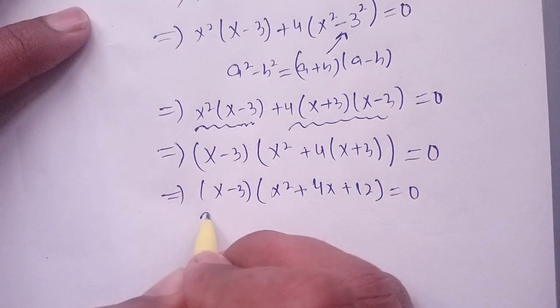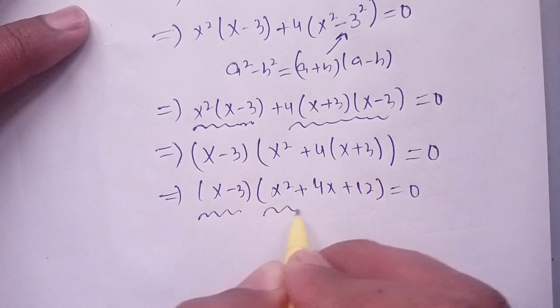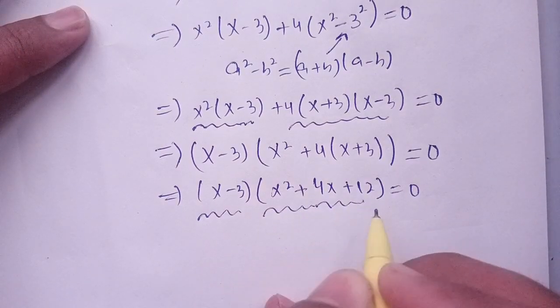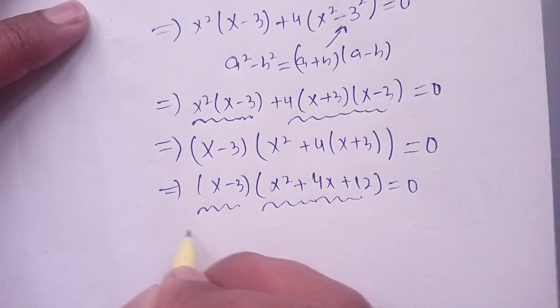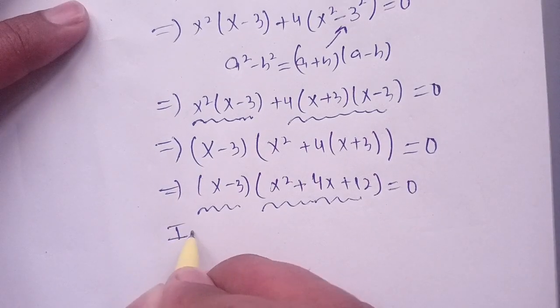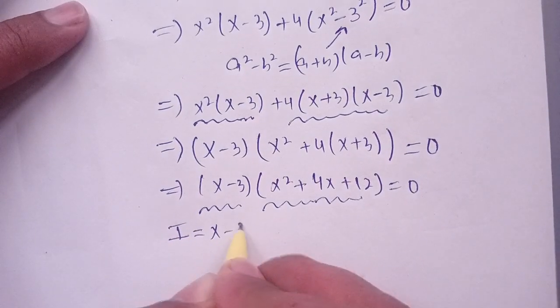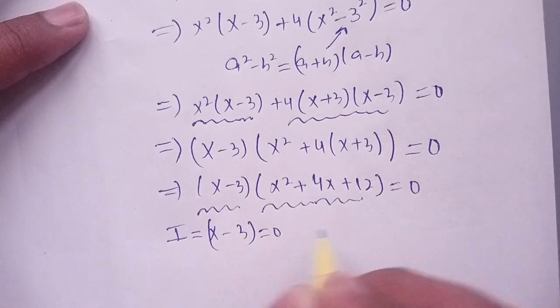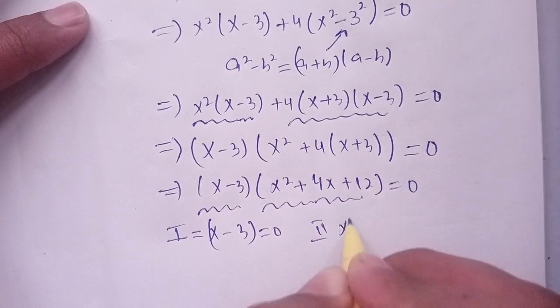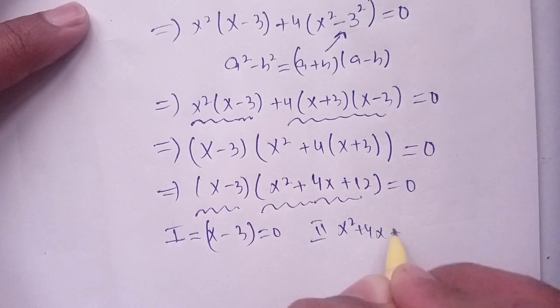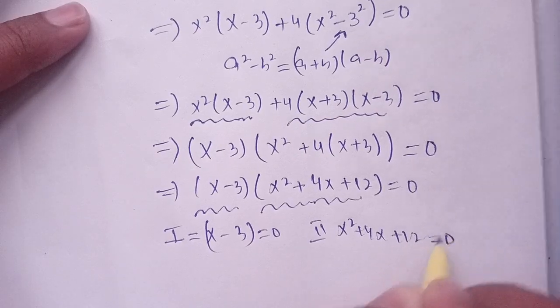Now here are two terms. The first term is x minus 3 and the second term is x square plus 4x plus 12. Now on equating both terms to 0, we get the first term x minus 3 is equal to 0, and the second term x square plus 4x plus 12 is equal to 0.